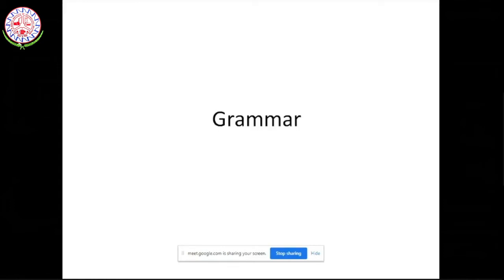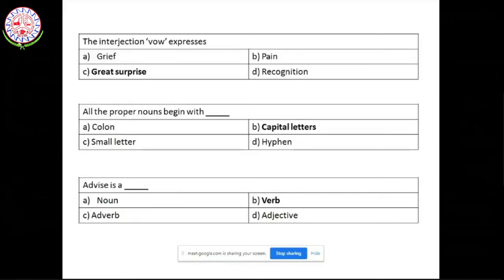Then, coming to the questions on grammar, now let's go to the third part, grammar. There are some questions wherein they directly ask you the rules of grammar. For example, the interjection wow expresses. Whenever you try to recall when you use wow, it is whenever you are very excited, very surprised. Oh my God, something which is incredible, very surprising. The usage of wow is not for grief, not for pain, not for recognition. Obviously, it is for great surprise.